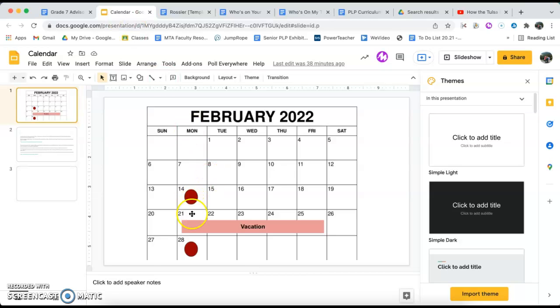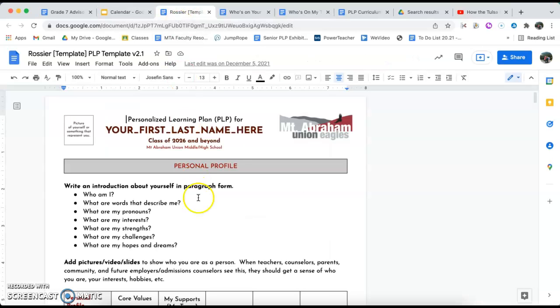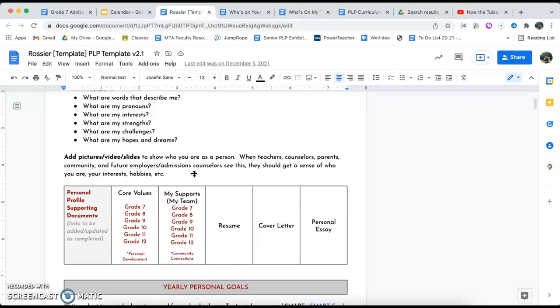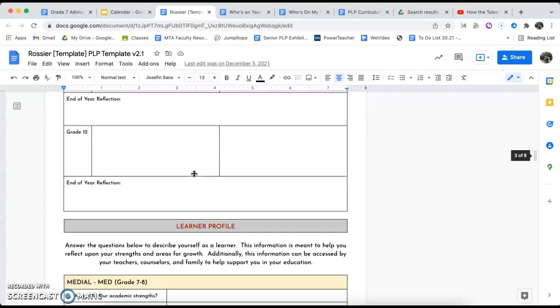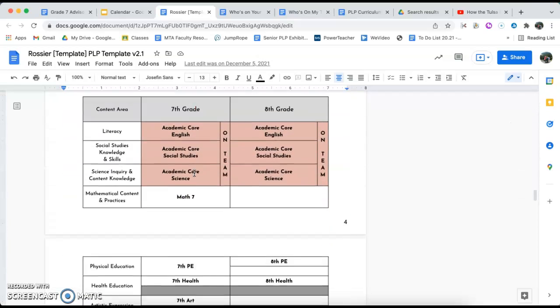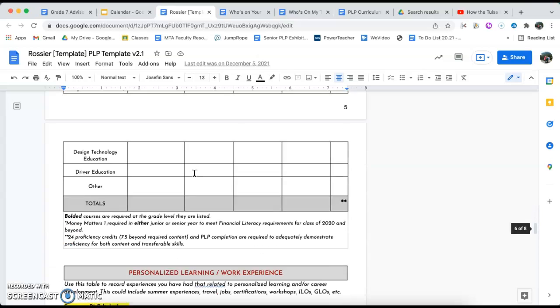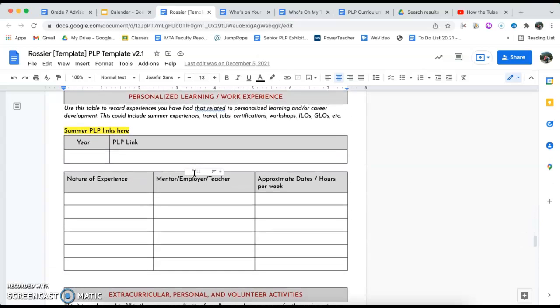And notice that we have the 14th to work on this PLP work, and then also we have a vacation in there, and then on February 28th we have some time to finish this work up. All right, now let's go to our PLP, and we're going to scroll down to the section that we're working on. So down here we will see our personalized learning and work experience section.